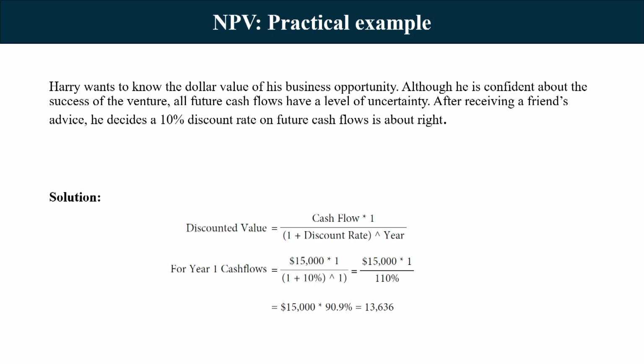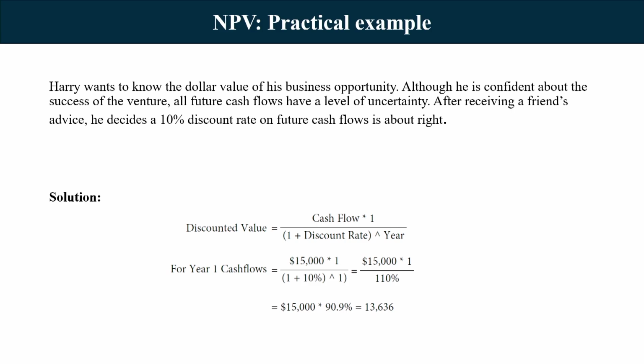Now, what does he have to do? Let's say next year he is getting 15,000 in cash. Whatever I will be receiving next year needs to be discounted with the discount rate, and then I can calculate an equivalent value of the money that I am going to get next year.